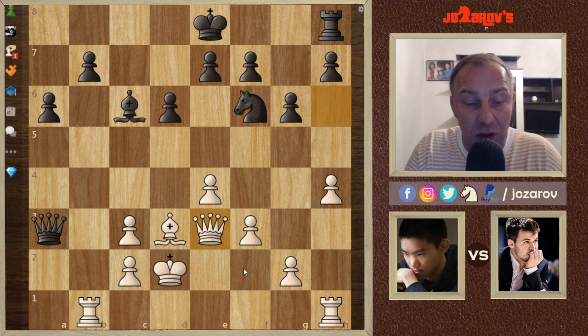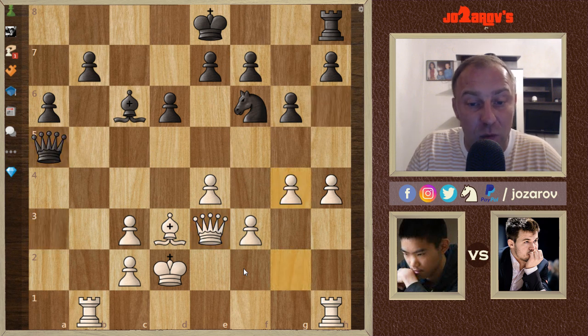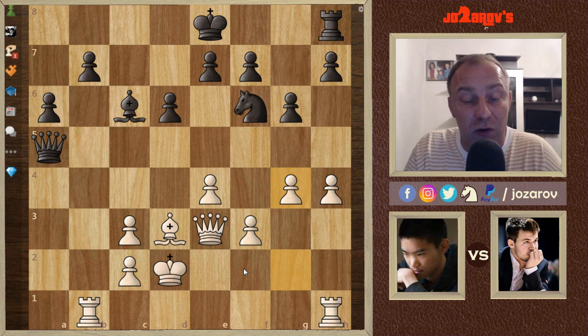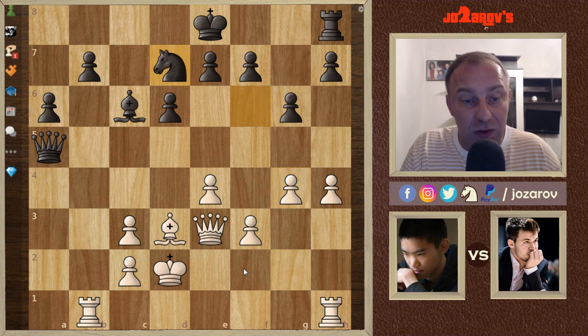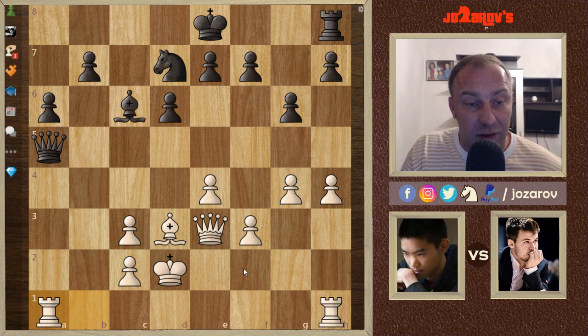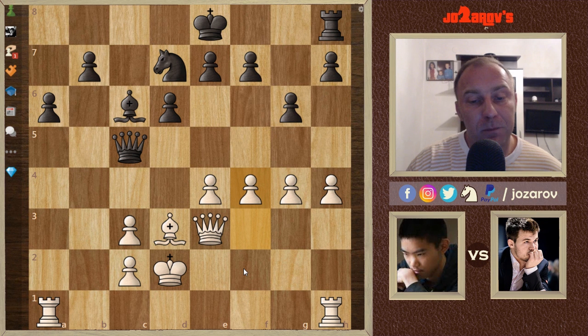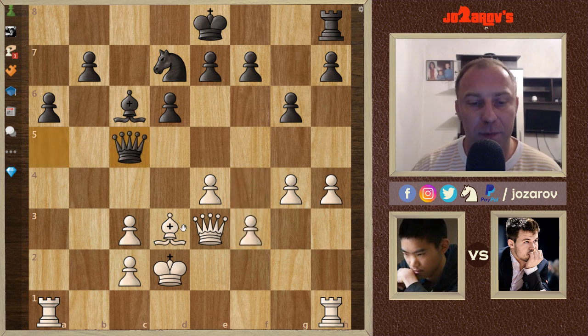In the game, queen to e3. Here Jeffery prevents this idea, and now queen to a5. We have a g4. Jeffery is continuing to push, and we have a knight to d7. Here rook to a1, attacking the queen, queen to c5, and now f4. This is a very good move, I think, by Jeffery, because you don't want to have so many pawns on light squares as you have the light square bishop.